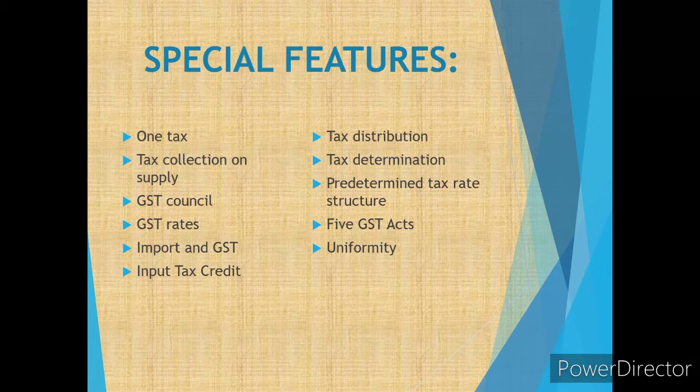Now, with this GST, a proper distribution of the tax has been found for both the state and the central government. So it is very easy now for them to calculate. Next is tax determination. All tax rates on goods and supply are determined on the basis of heads of goods and services. It is very easy.